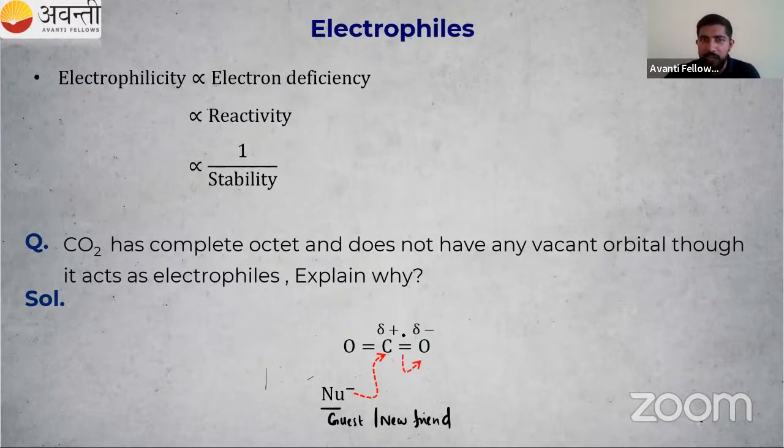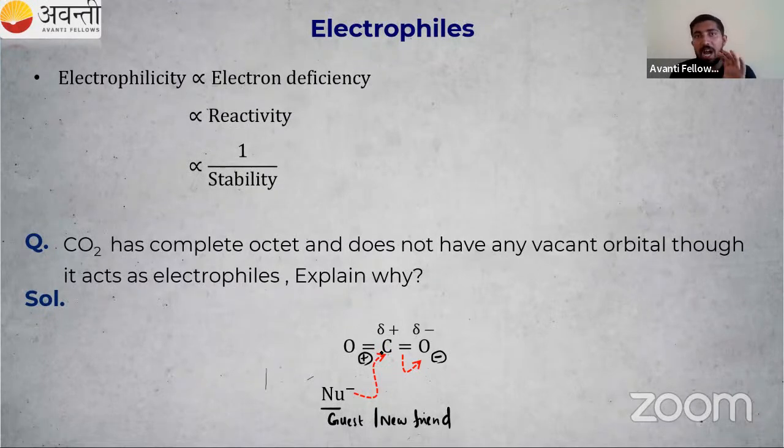In order to do that, carbon is breaking the bond of friendship with this oxygen. So this bond is getting broken. Electrons are getting shifted to this oxygen, so it will get a negative charge, and this will get a positive charge, right? The positive charge, that is the electrophilic center. Then Nu minus with a negative charge will come and attack our positively charged carbon, the electrophilic center.